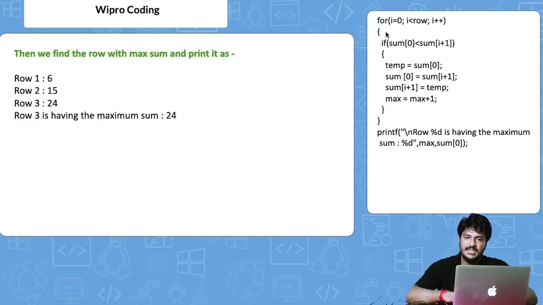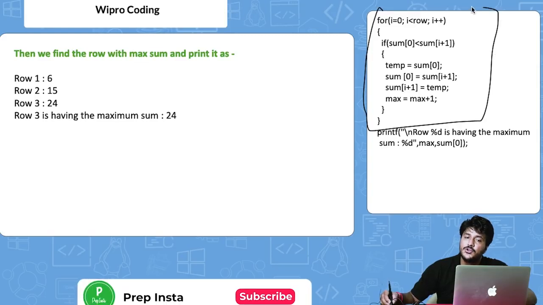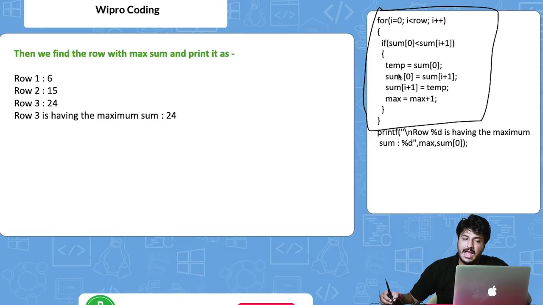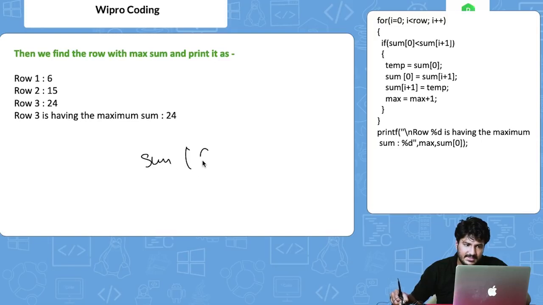Now this is the final code for printing out the sum. Now what I want you to do, I will not explain. This is basically very easy, and every one of you should know how to find the maximum element in an array, right? So basically this is an array, 6, 15, 24.